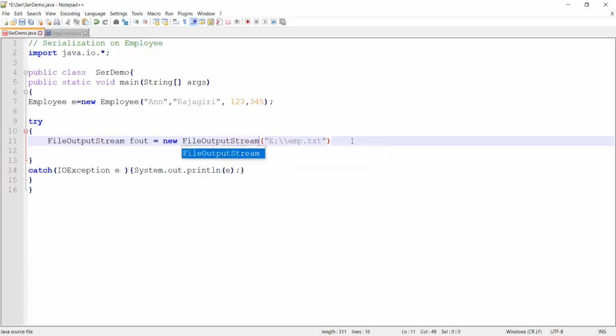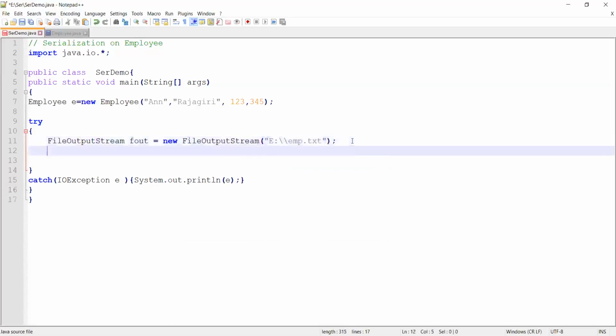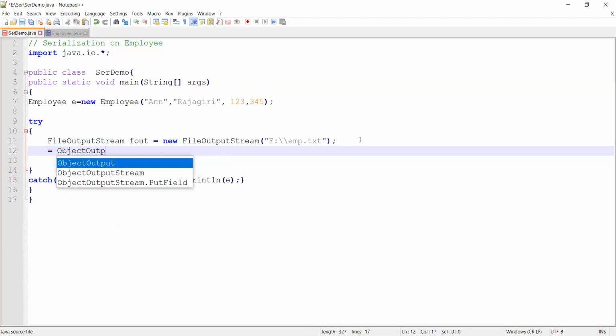The serialized object I am creating, I will be writing it in the emp.txt which I have created. Now you need to create something called object output stream. Now I'll tell you what an object output stream is.